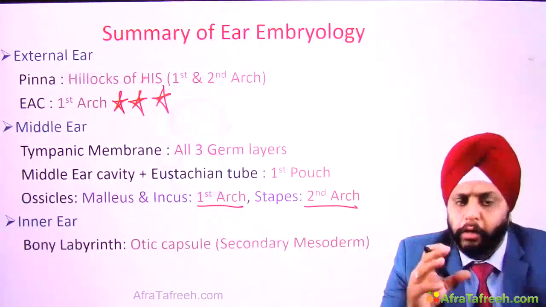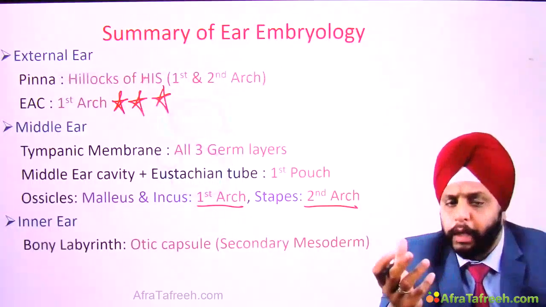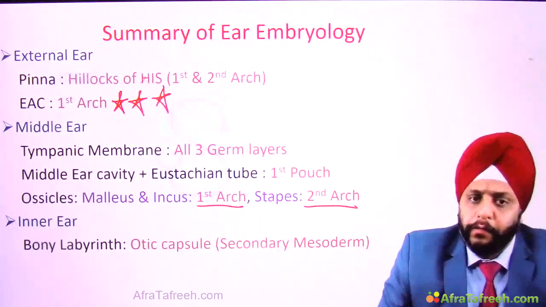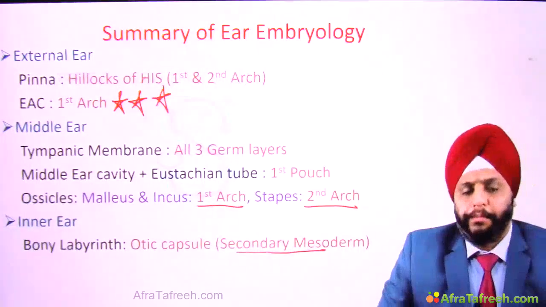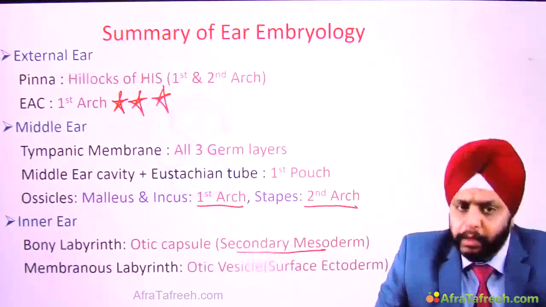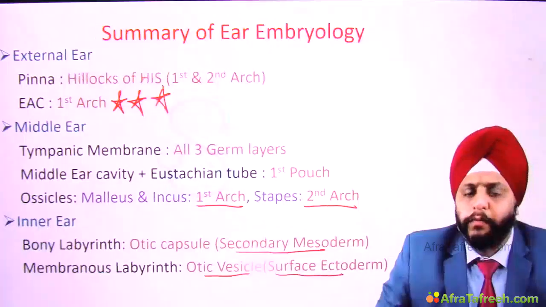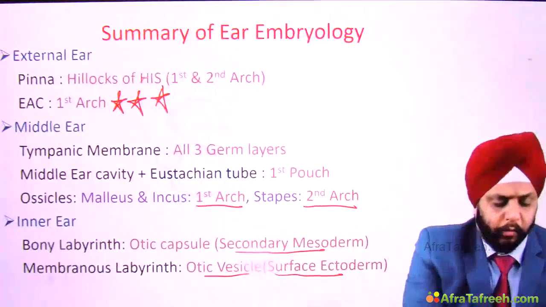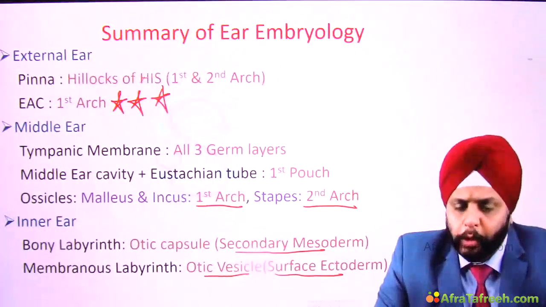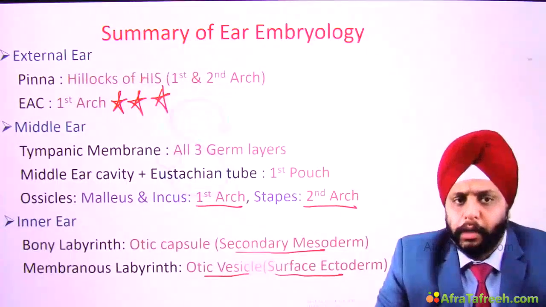The bony inner ear or bony labyrinth is formed by the otic capsule that develops from secondary mesoderm, and the membranous labyrinth is formed by the otic vesicle that develops from surface ectoderm. So we have studied the embryology of all the different parts of the ear.